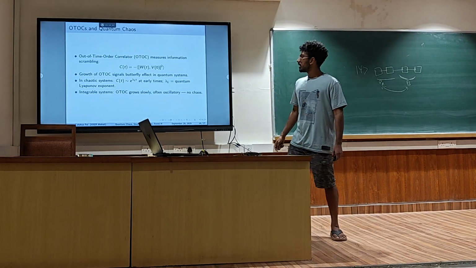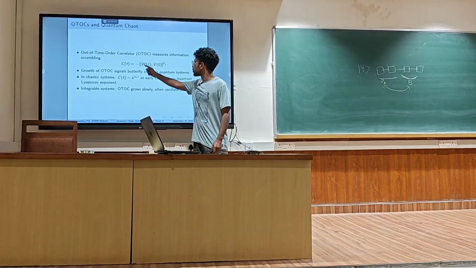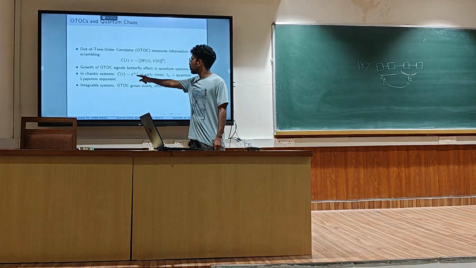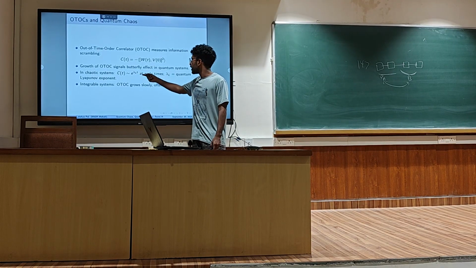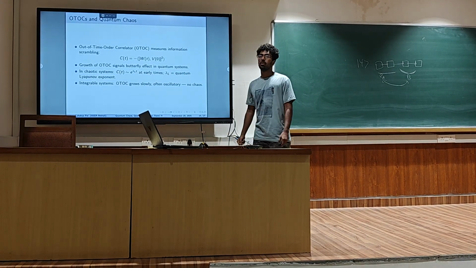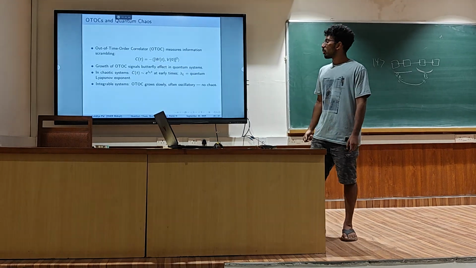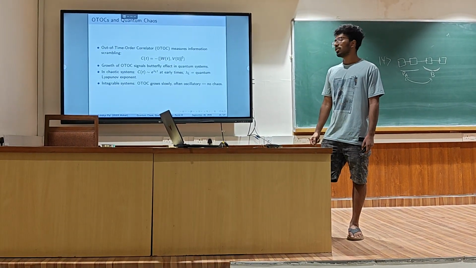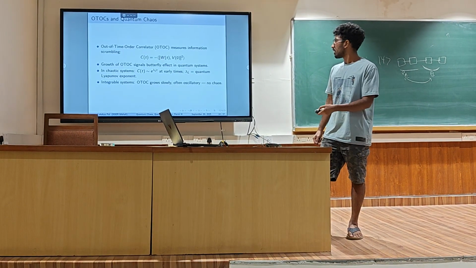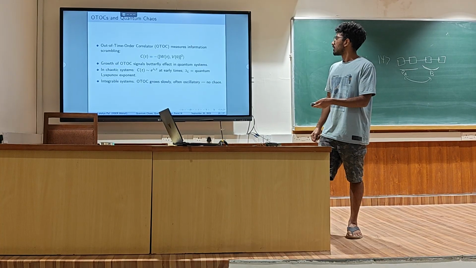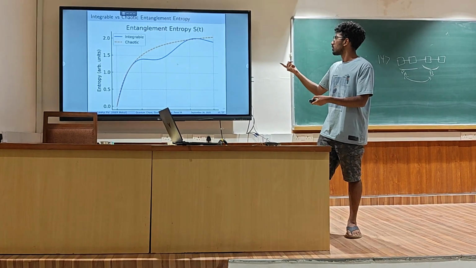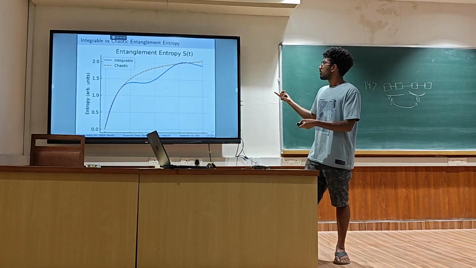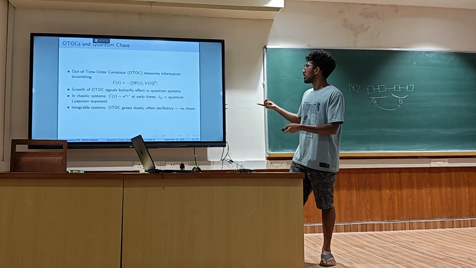In these systems, the OTOC is proportional to e^(lambda_L t) at early times. Lambda_L is the quantum Lyapunov exponent, which, if it's positive, shows that the system is chaotic. As we saw with the entanglement entropy too, integrable systems show that oscillatory graph, so they won't show chaos.